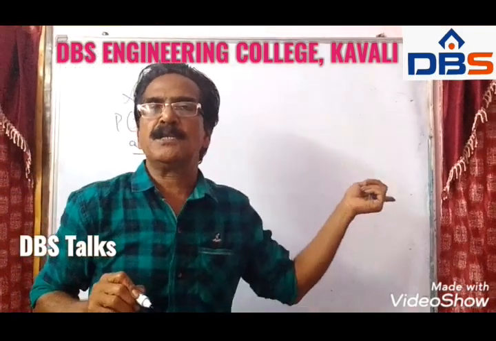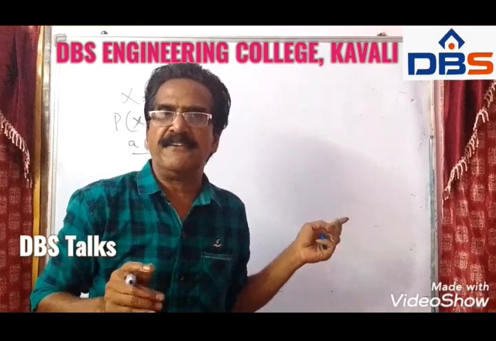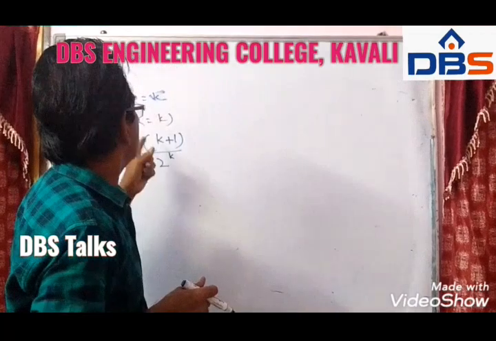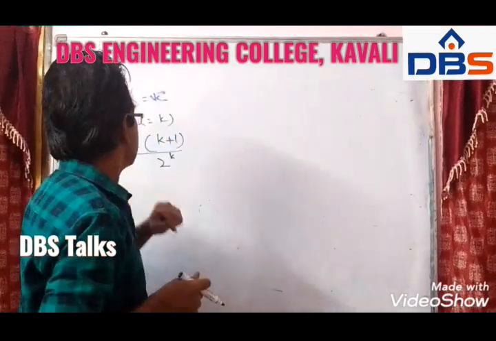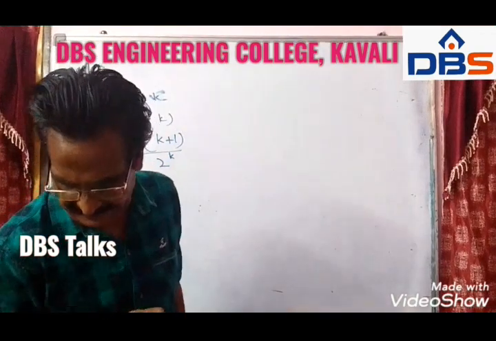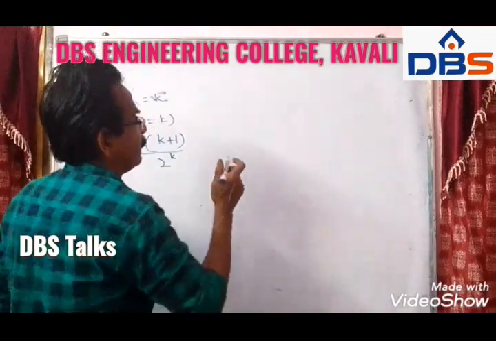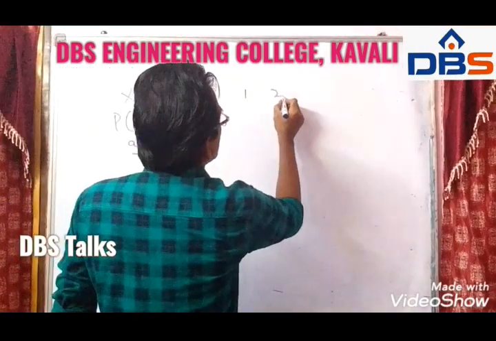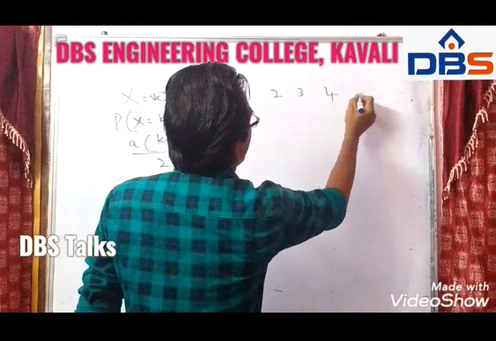Here direct probabilities are not given, friends. Probability is defined by a function, saying that P of x is equal to k is a into k plus 1 by 2 power k, where k takes the values 0, 1, 2, 3, 4, 5.